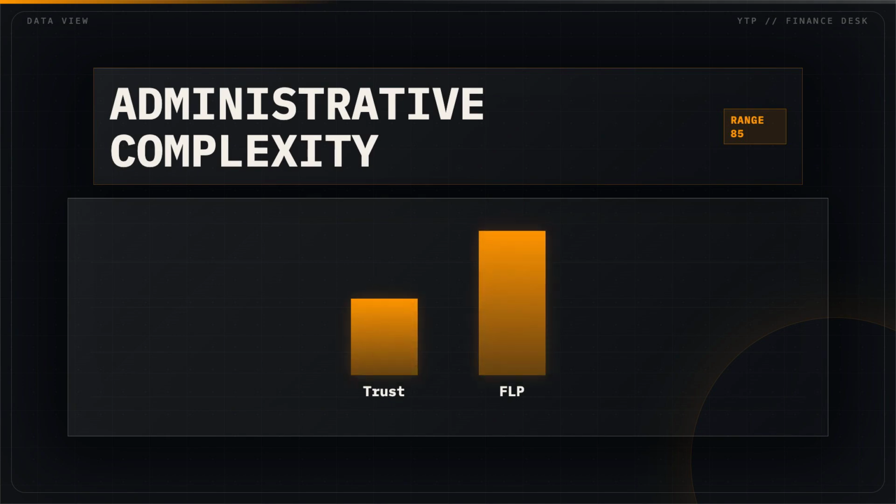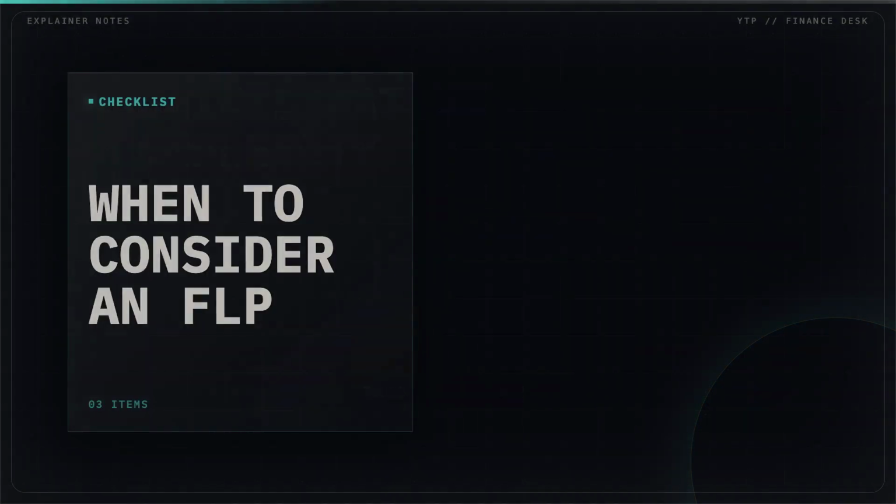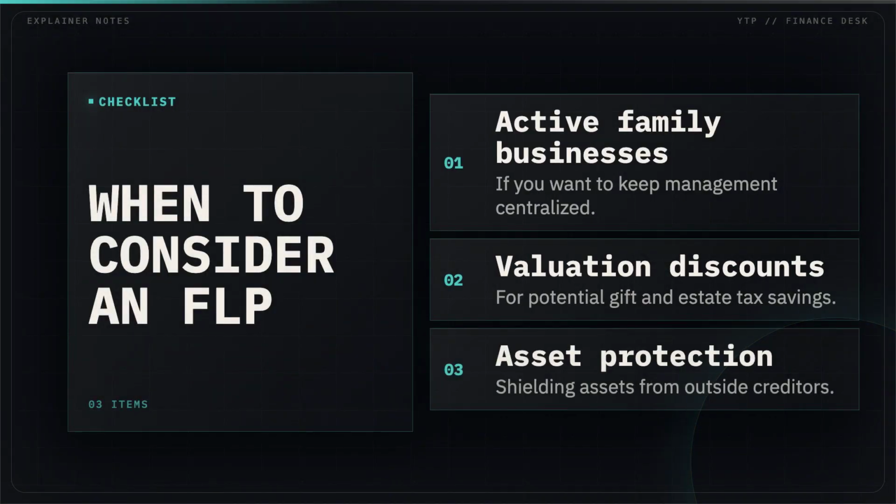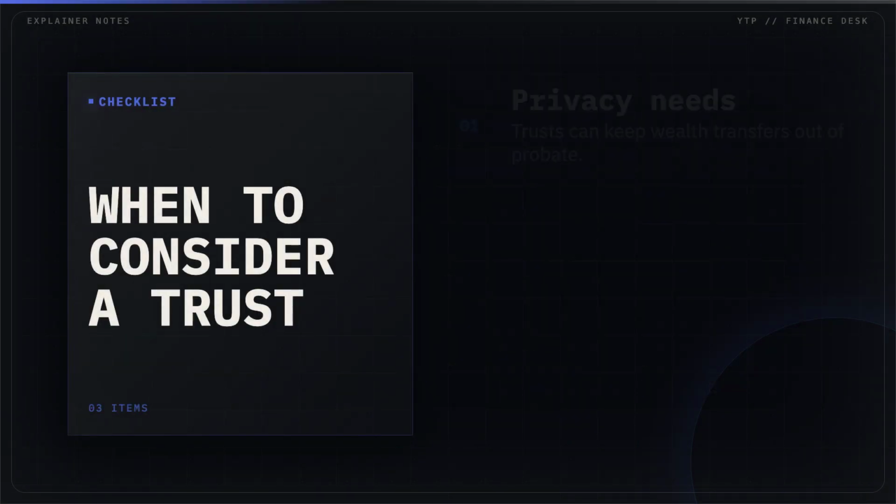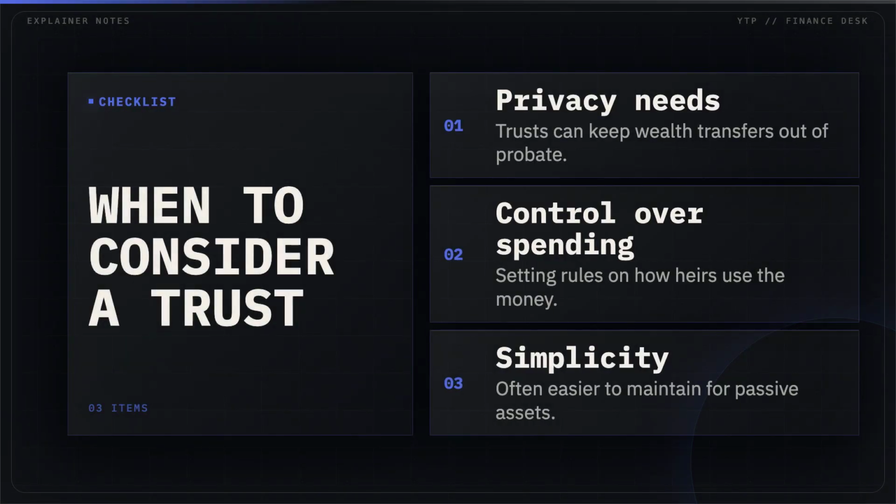Family limited partnerships generally require more ongoing administrative effort, such as tax filings and annual meetings, compared to many standard trusts. Investors often look at FLPs when they have an active business and want to keep control within the family while shifting ownership. Trusts are frequently chosen for their flexibility in setting rules for how and when money is distributed